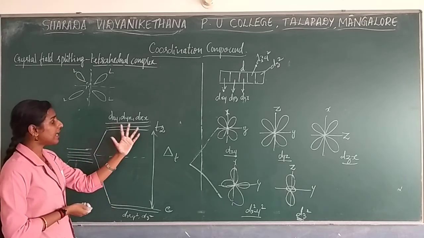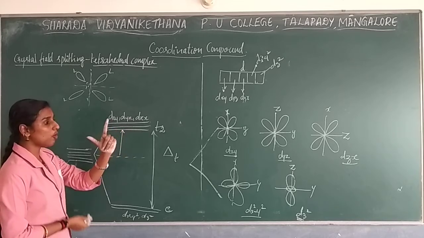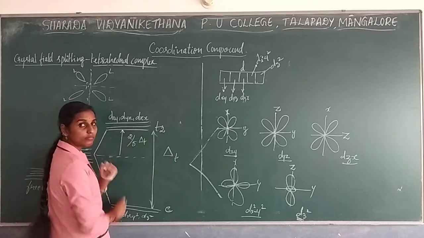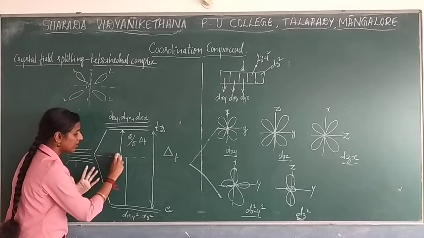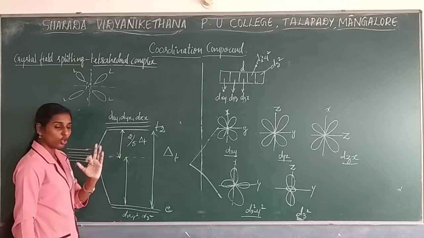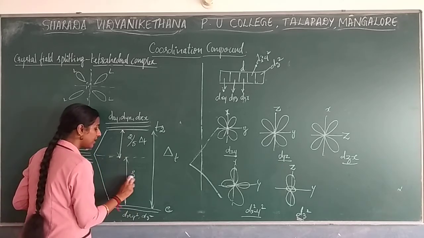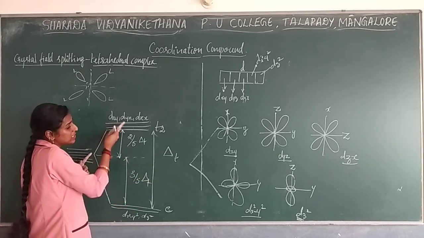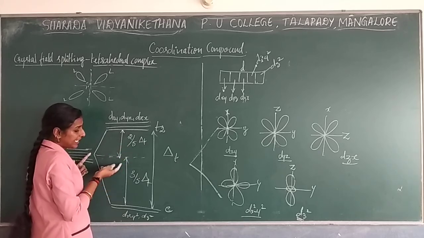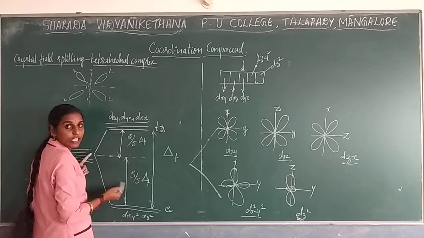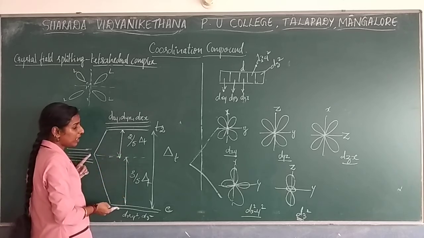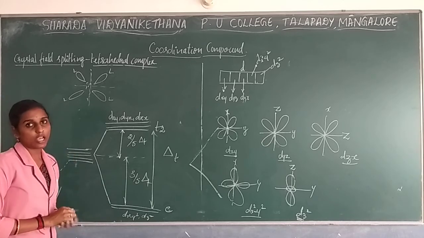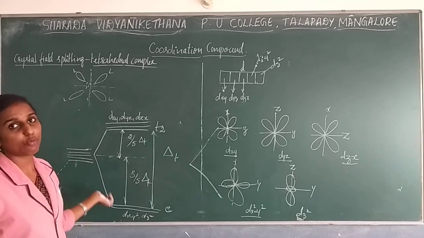Here the energy difference is the same as we have done before. Of 5 orbitals, 3 orbitals are involved for higher energy, how many are remaining? 2 are remaining, so 2 by 5 delta T. Of these 5 orbitals, 2 orbitals are involved for lower energy, how many are remaining? 3 are remaining, so 3 by 5 delta T. So here the energy level increases with 2 by 5 delta T and decreases with 3 by 5 delta T. That is the energy difference which takes place over here. Okay, so this is regarding the tetrahedral complex. These two concepts are very important to understand as well as very important to remember.